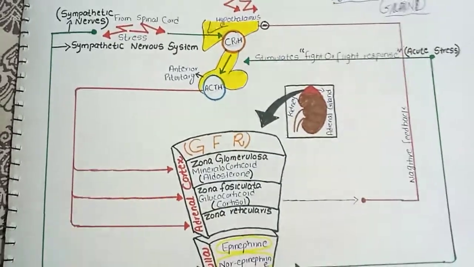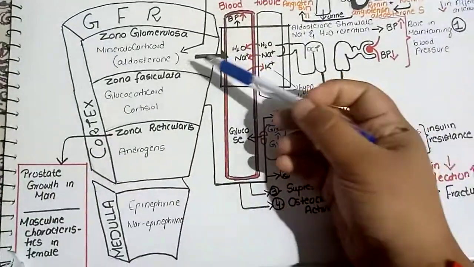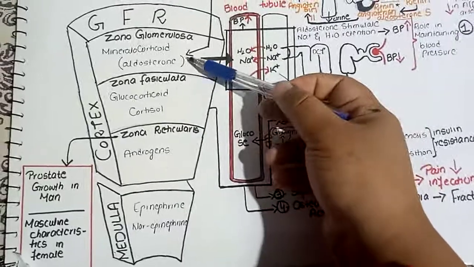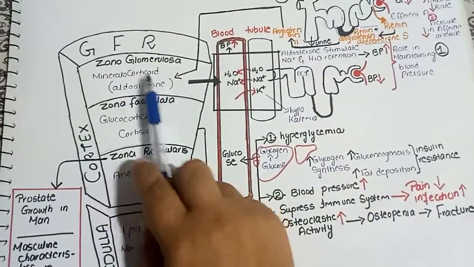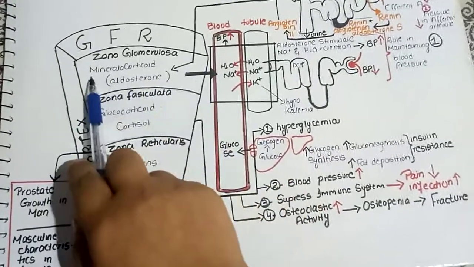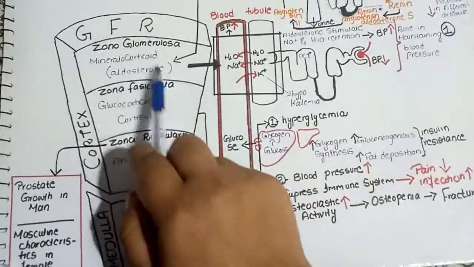So let's go. So here are these three layers of the adrenal cortex. The first one is the zona glomerulosa, and I will first explain the hormone aldosterone of this layer.